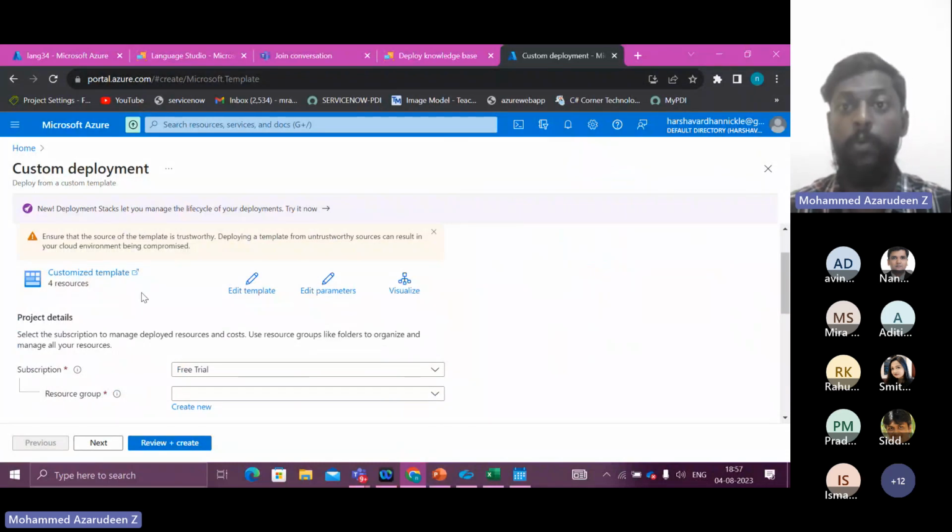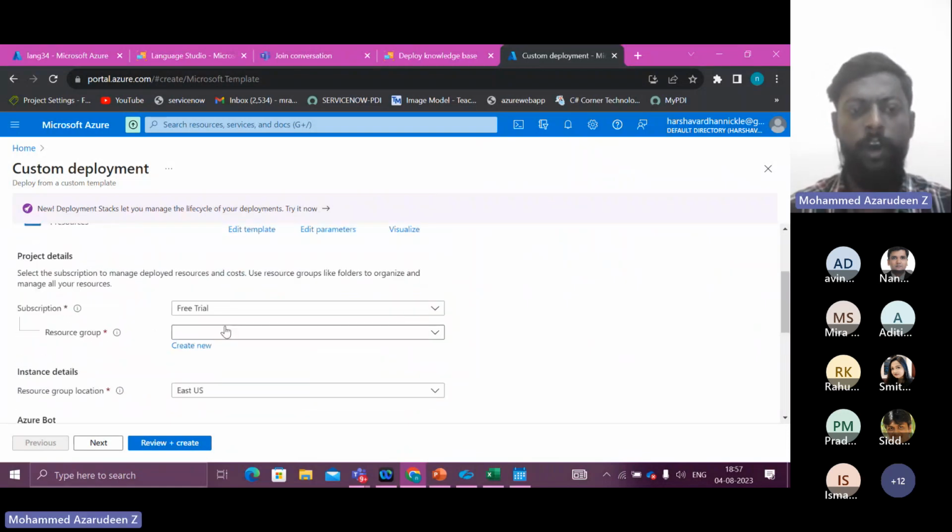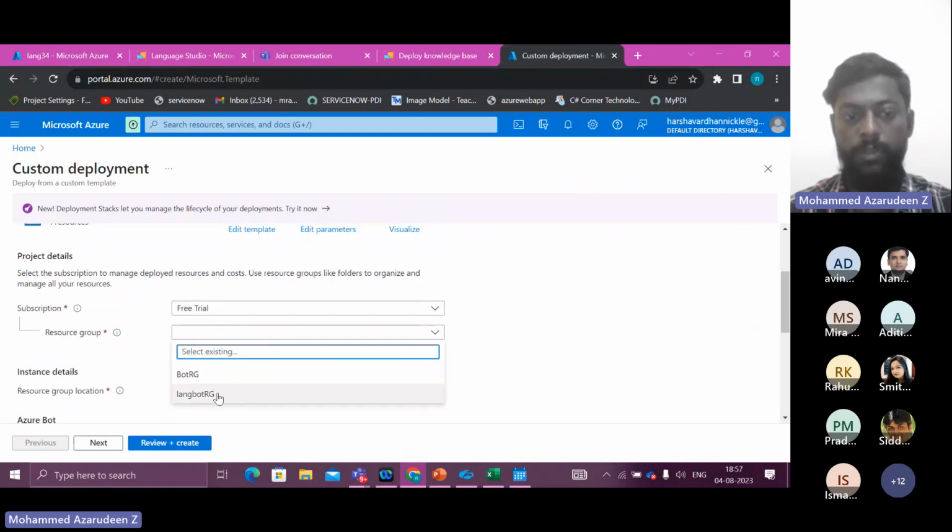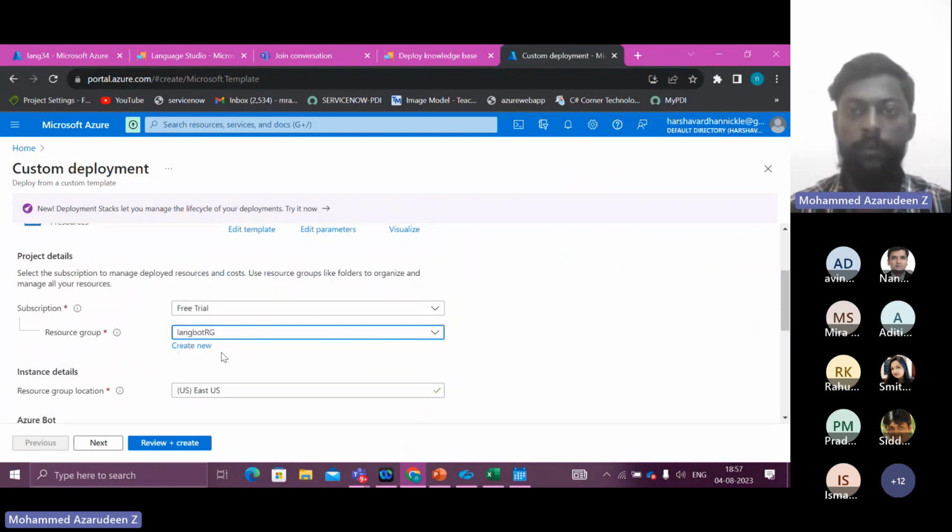This will be the most important step for creating a bot. So resource group, which we have already created, right? Lang.bot.org. So we are going to stick with this because whatever we are creating related to this particular bot, we are going to store it in this resource group, which is lang.bot.org. Yeah, we have selected that.